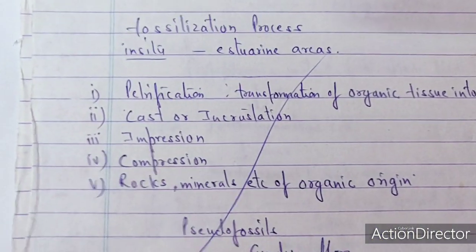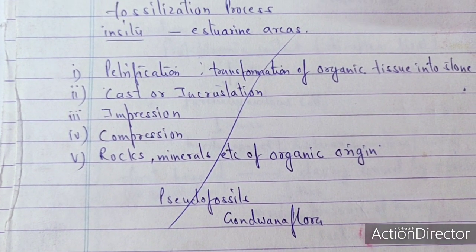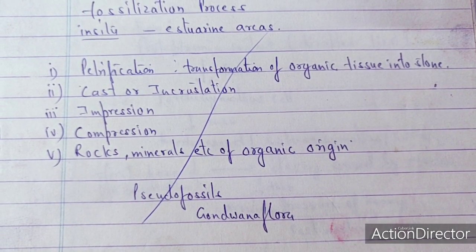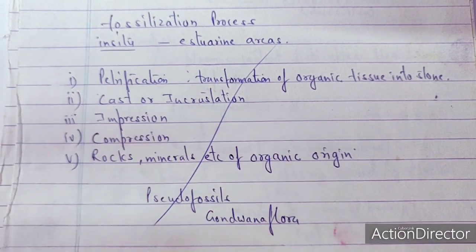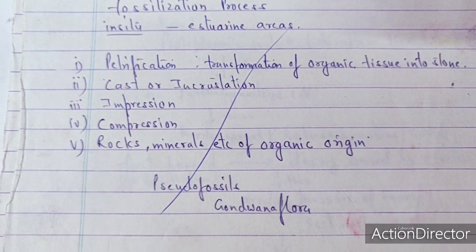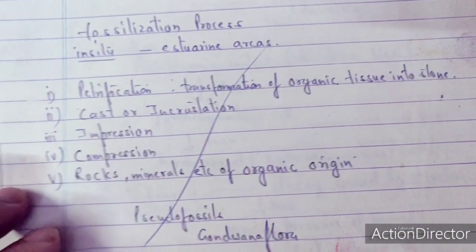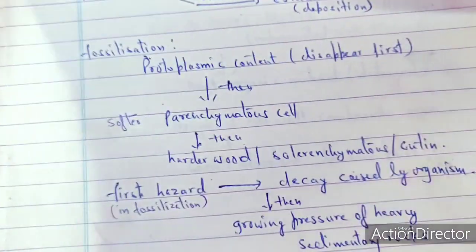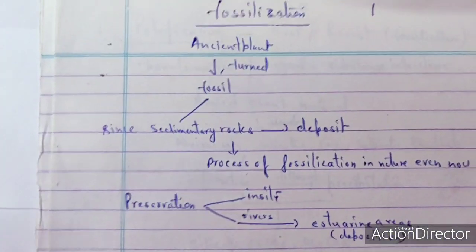So fossilization is a process by which a fossil can form. Technically it occurs in in situ areas, or estuarine areas, where there are 5 types of formations. Petrification means the transformation of organic tissue into the stone. Cast or incrustation, impression, compression, as well as rock and mineral of organic origin. There are some other connected words as well, pseudofossils as well as the Gondwana flora. So pseudofossils means technically a fake fossil, that has also been recognized.